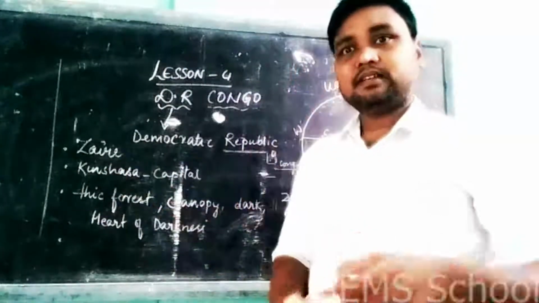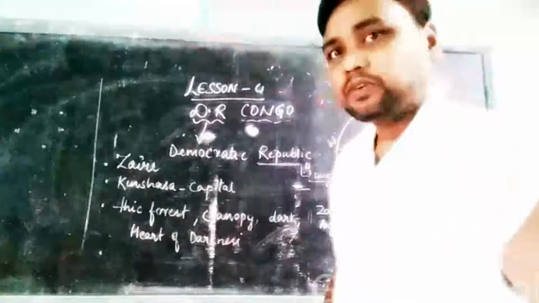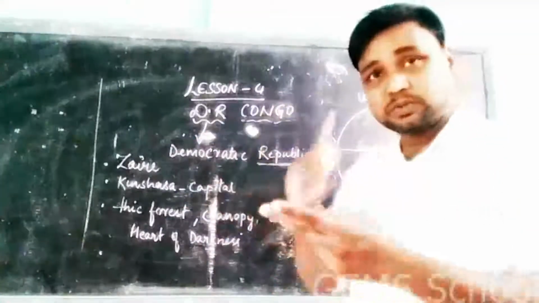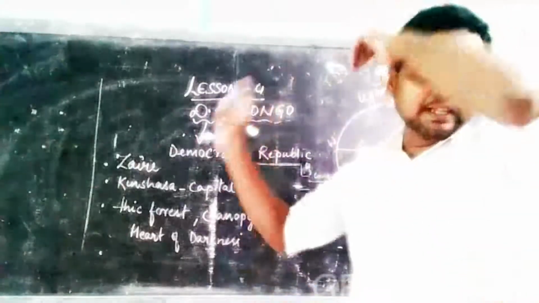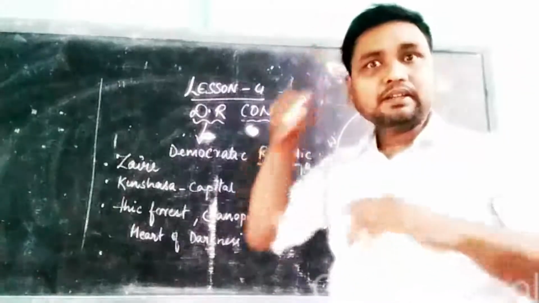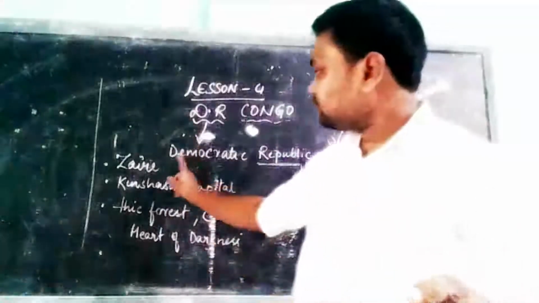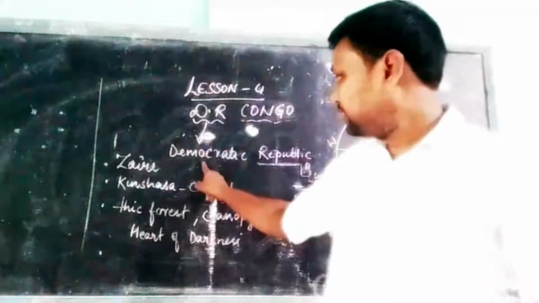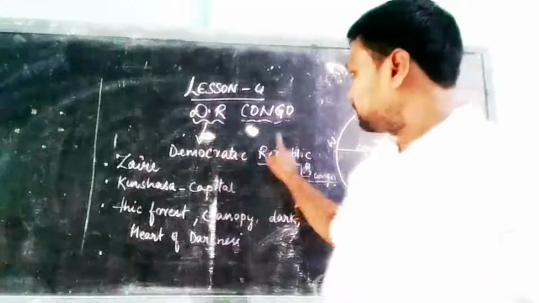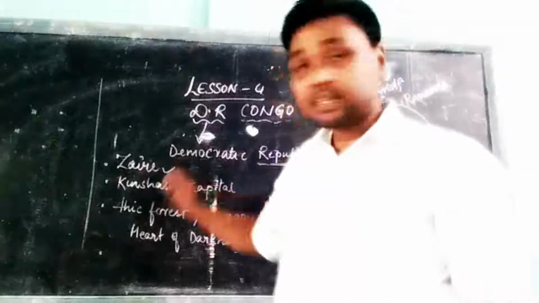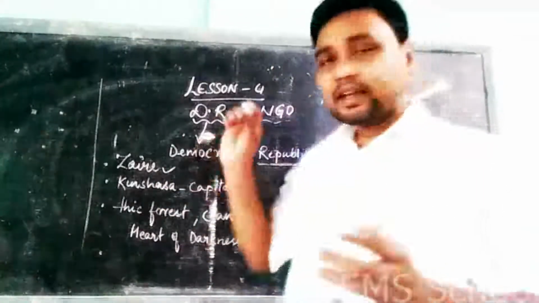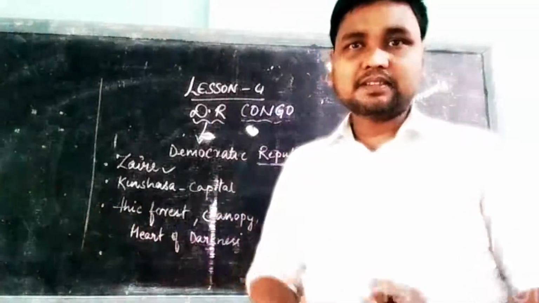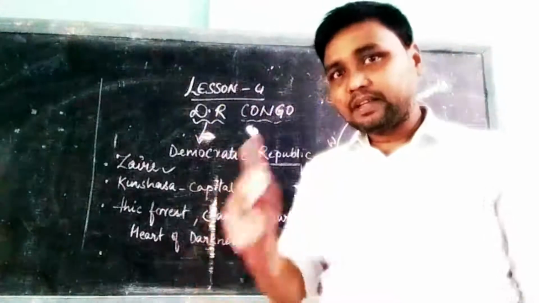Before this Congo, DR Congo, see, you will get confused because there are two Congos. I will tell you which is the other one. So DR is Democratic Republic of Congo. Before, it was called Zaire. Its previous name is Zaire, and its capital is Kinshasa.